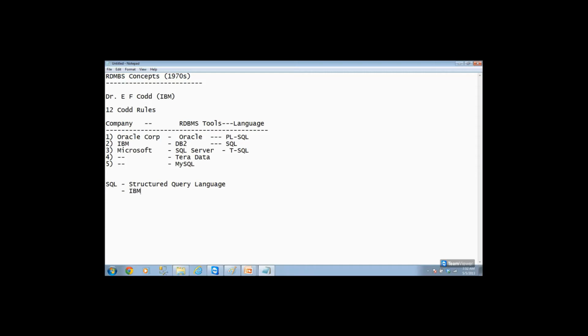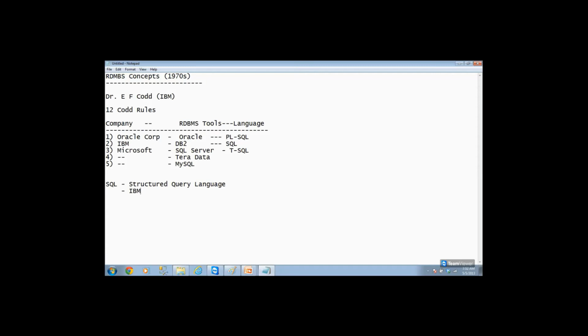Now all people are using the same language. Ninety to 95% of the commands in Oracle, DB2, SQL Server, Teradata, and MySQL are the same. Only 10% will be their own. Clear? Whether you say SQL or PLSQL or TSQL doesn't matter to you. You have to be clear about which language is used in RDBMS tools.